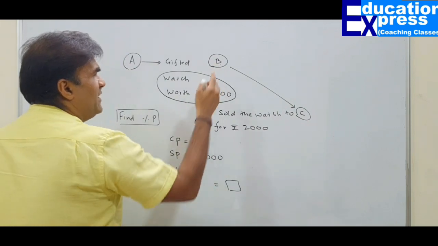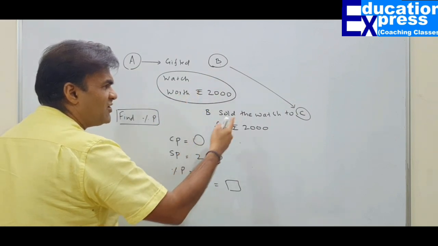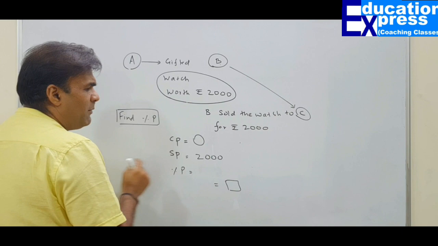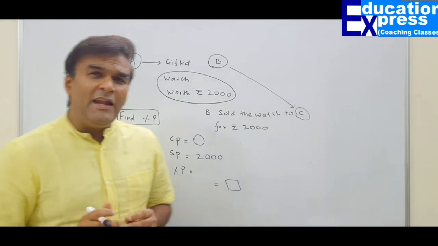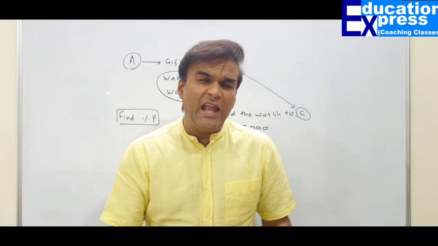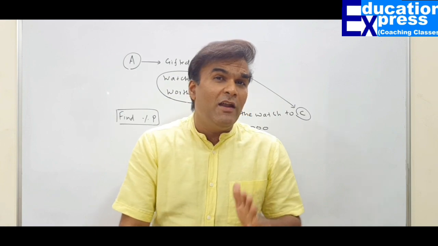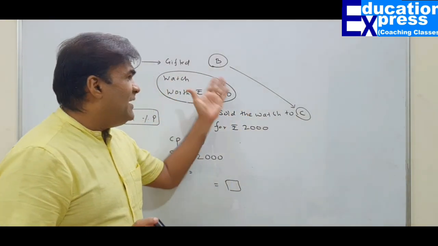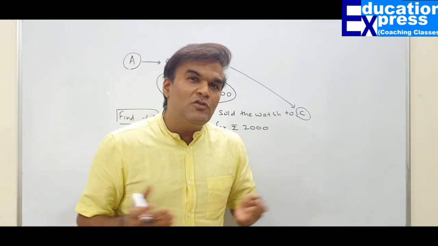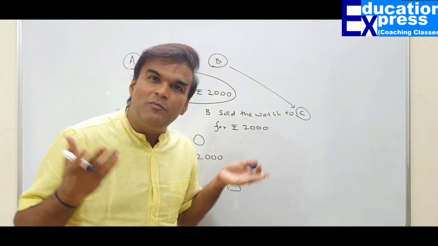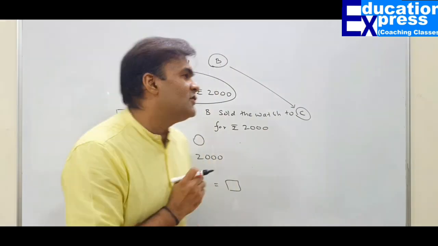What about the selling price? Of course, Mr. B is a smart dealer. He knows how to realize the worth of this watch and he is selling it to customer C for rupees 2000. What about his percentage of profit? After interacting with so many students, most of the answers I have noted are, sir, the profit is 100%, for a simple reason: whatever amount Mr. B is realizing from selling this watch to C, the entire amount is profit. So sir, the entire 100% of 2000 rupees is profit. So the answer is 100%, but that's not the correct answer.